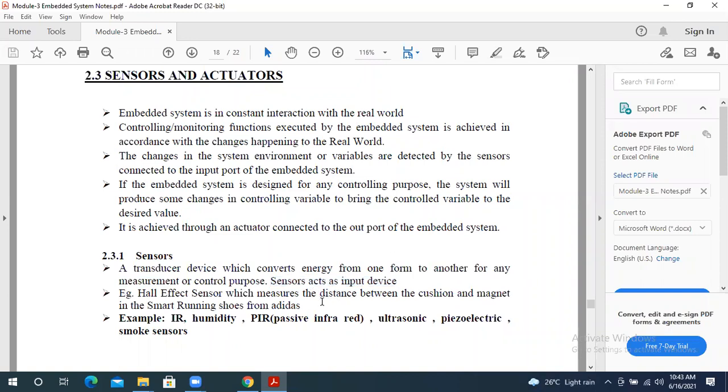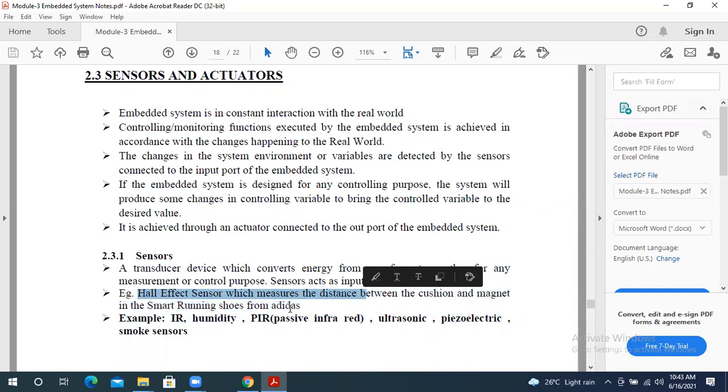Next, they have given an example. Nowadays we have these shoes available in the market. There is a sensor placed in the shoes. Depending upon how much you travel, the traveling distance, your shoe cushion will be adjusted. Suppose you're traveling a lot, your cushion will be kept as it is. They have given here a Hall effect sensor, which measures the distance between the cushion and a magnet in the smart running shoes from Adidas.